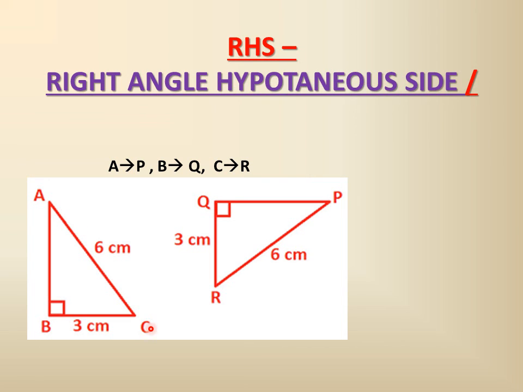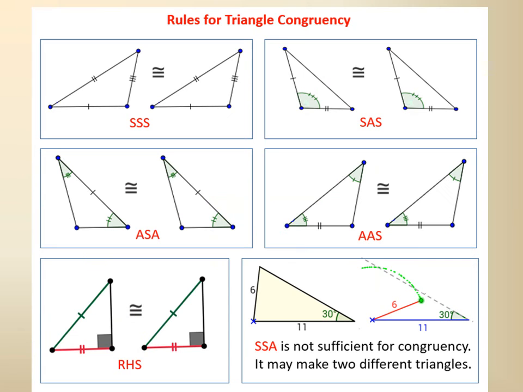So the AC line will come like this. So that way it will coincide. So at this point you can say triangle ABC is congruent to PQR. Now here again we have taken all together all the postulates. The first will be SSS.